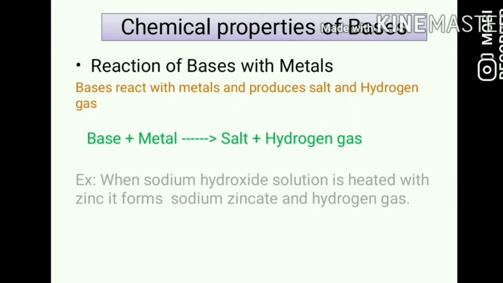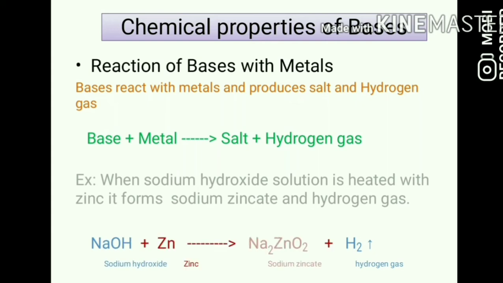And it forms sodium zincate. That means when sodium hydroxide reacts with zinc metal, it produces sodium zincate, a salt, along with hydrogen gas. It can be tested for a pop sound by holding